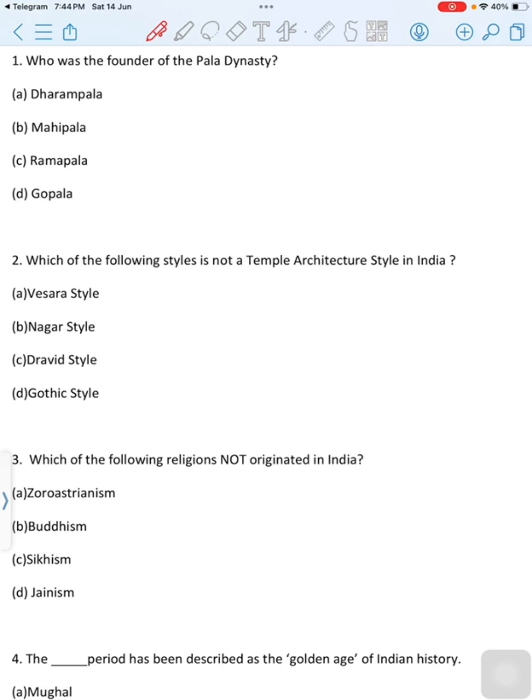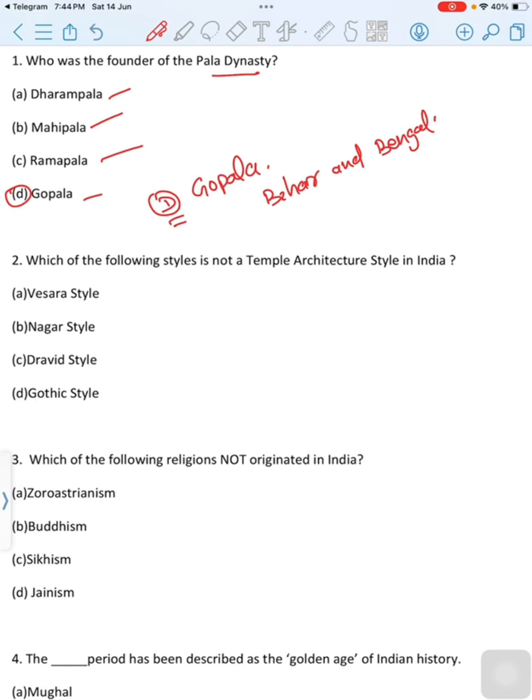Let's start today's discussion. First question is, who was the founder of the Pala dynasty? First option is Dharmapal, second option is Mohipal, third option is Rampal, last option is Gopal. Then correct one is option D, Gopal. Gopal was the founder of Pala dynasty, which ruled in Bihar and Bengal. Correct option is option D, Gopal.